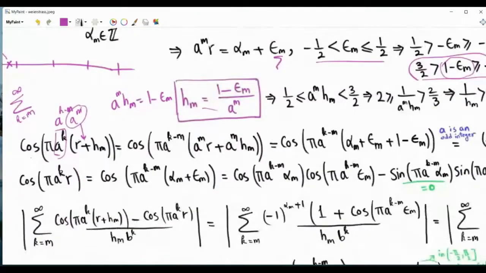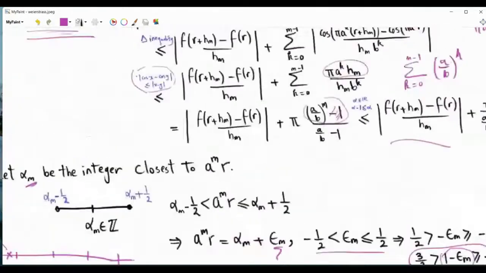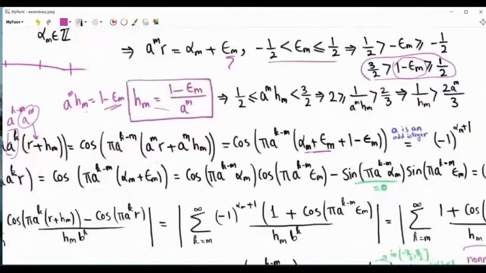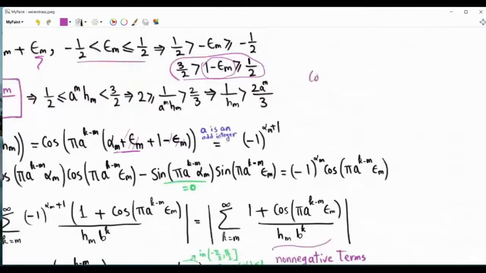Okay, so a to the m times r will give us alpha m plus epsilon m. And then we have a to the m h m, and this is by design 1 minus epsilon m. And so this will go with this, and we have cosine pi, and then we have a to the power k minus m, and so we have this odd integer, okay, and then alpha m plus 1, it's also an integer, so we have cosine pi and then an integer.